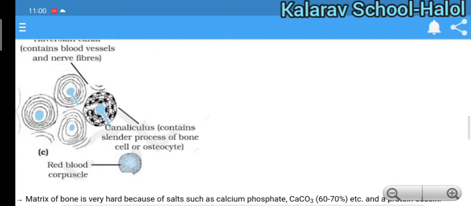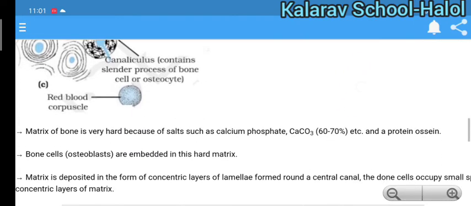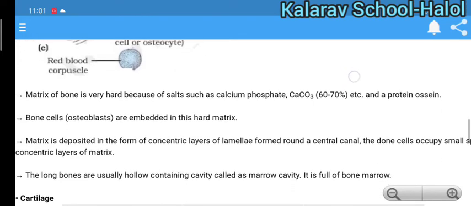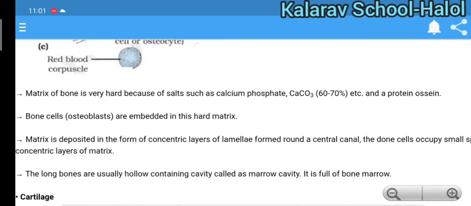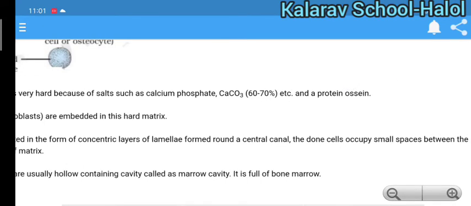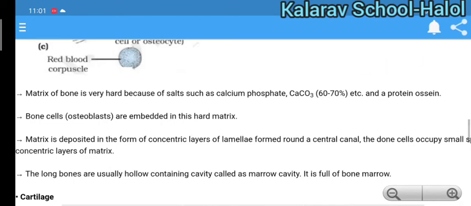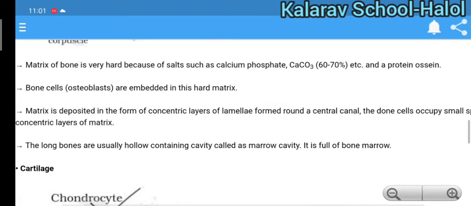So it is a diagram for RBCs, different types of blood vessels. So the matrix of bone is very hard. Why is bone very hard? Because it is made up of calcium phosphate, calcium carbonate and the protein osseein. Bone cells are embedded in the hard matrix. So mainly it contains the lamina formed at the central canal. Bone cells occupy small spaces between the layers of matrix.